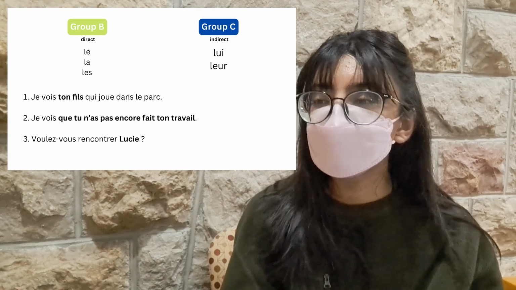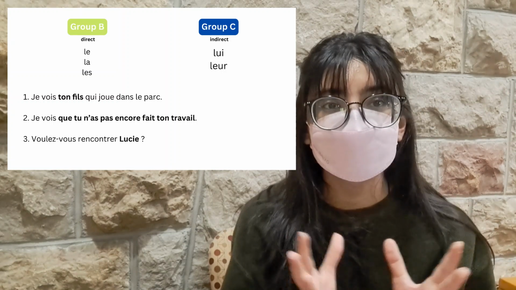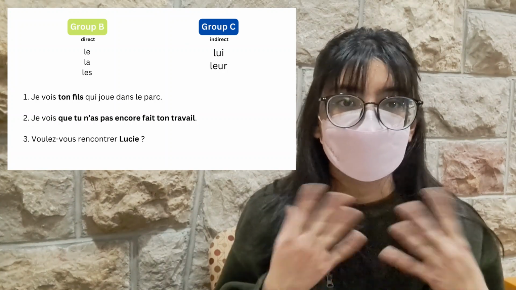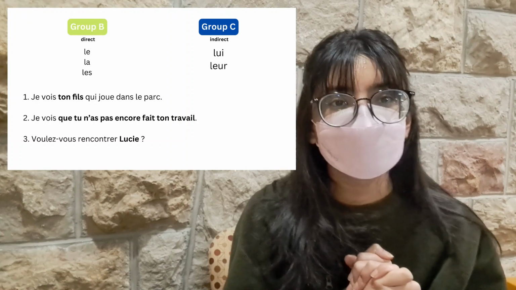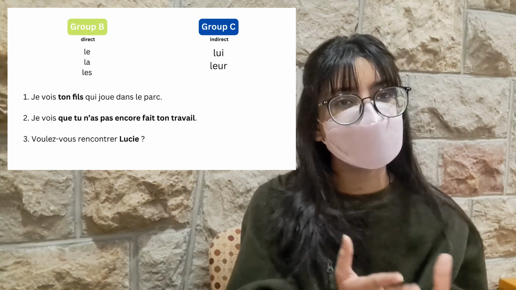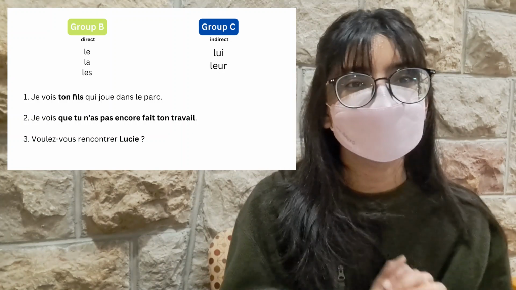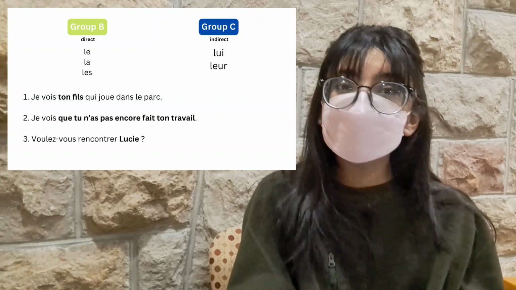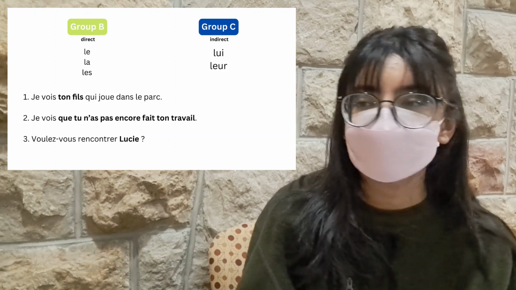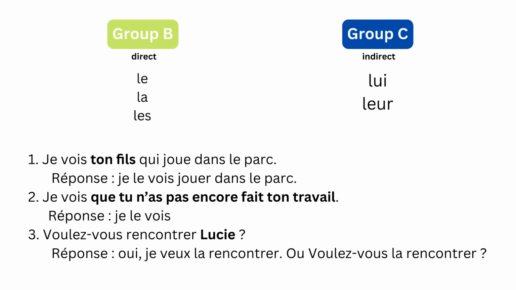The third one, voulez-vous rencontrer Lucie? Now, here, we're talking about Lucie. It's not a Lucie, it's just Lucie. And it is a feminine person, of course. So we would make use of either le, la, les. And then it's time to think, okay, which one do we use? Le, la, or les? So take a moment, pause the video and think. Would you use le, la, or les? And there you go. You got your answer. The answer is la. So oui, je veux la rencontrer, because we're trying to answer the question. And Lucie would be replaced with la over there.